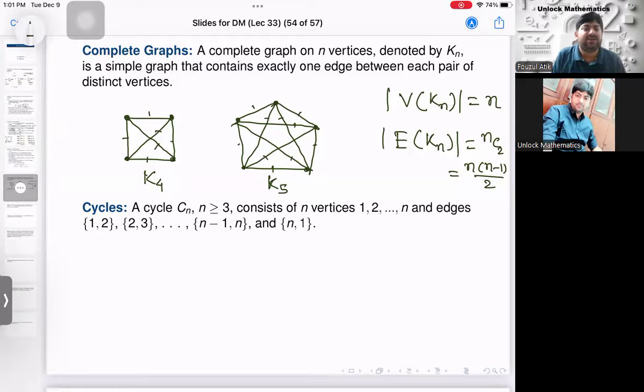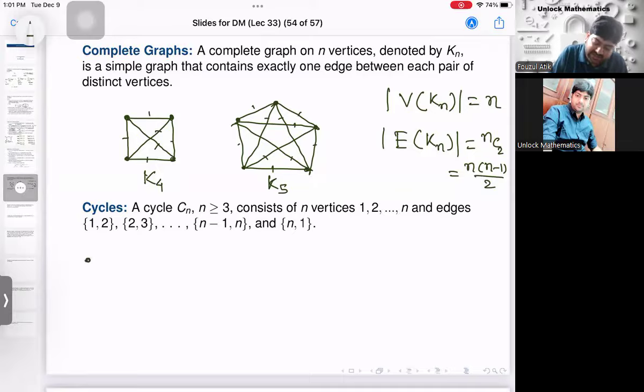Okay, the next one is a cycle. Now, what does cycle mean? Like from the word itself, it's a kind of circular type of thing, right? You start from one and end at the same place. That is called a cycle. So I'm drawing some cycle graphs and then we'll come to the definition.